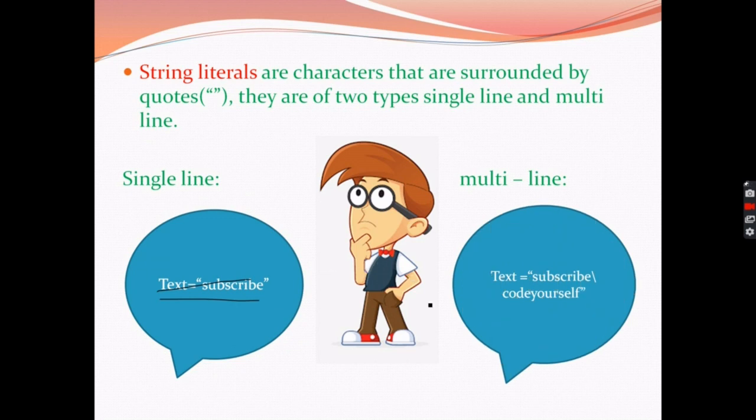Multi-line strings are those which are written over multiple lines without enclosing each line in quotes. You just have to use a backslash after typing your first line, and then you can press enter and type your second line. And there's another way to write a multi-line string, that is applying triple quotes.